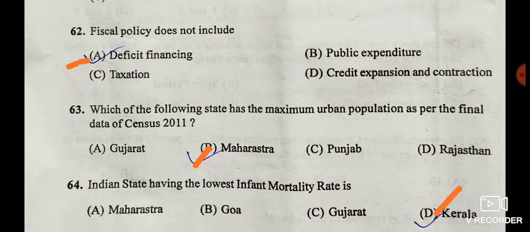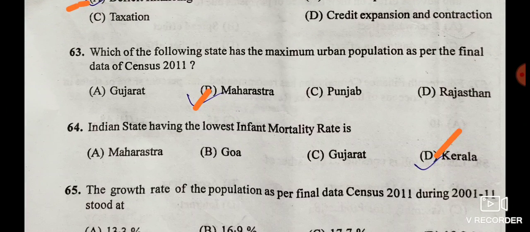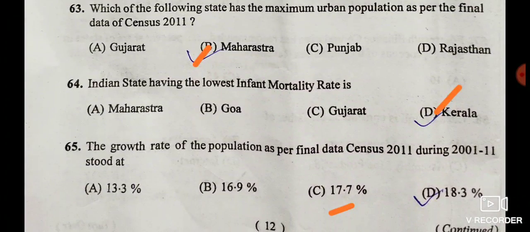Then next, which of the following state has the maximum urban population as per the final data of Census 2011? And as per the final data of 2011 census, Maharashtra has the maximum urban population, which is given in option B. Then next, Indian state having the lowest infant mortality rate is, here in Kerala the infant mortality rate is the lowest.